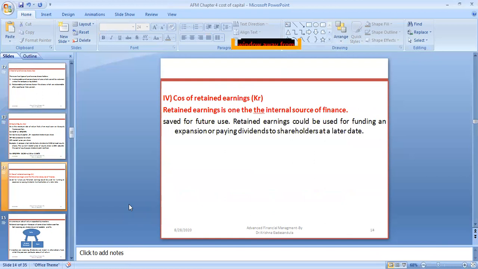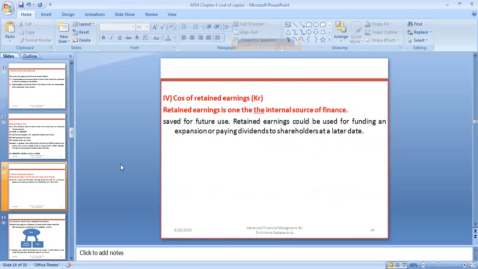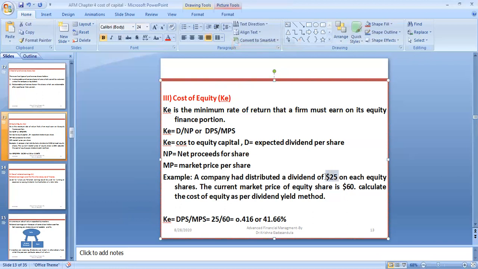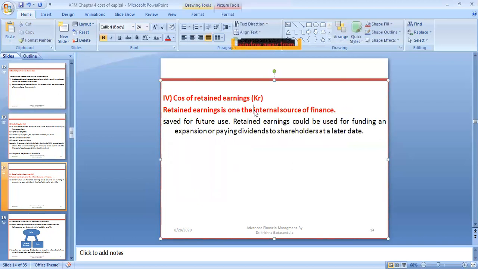And one more, the fourth thing, is the cost of retained earnings. Retained earnings is one of the internal sources of finance. In the previous case they paid a dividend. In the cost of retained earnings case, they don't pay the dividend. Without paying the dividend, the dividend amount stays with the company. They keep the dividend amount with the company for expansion of their business.